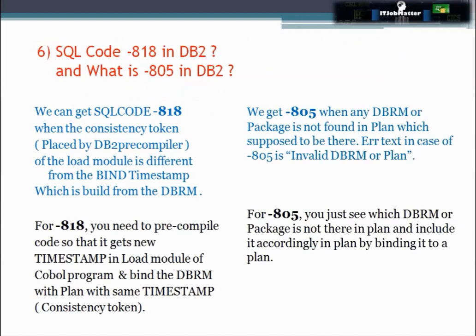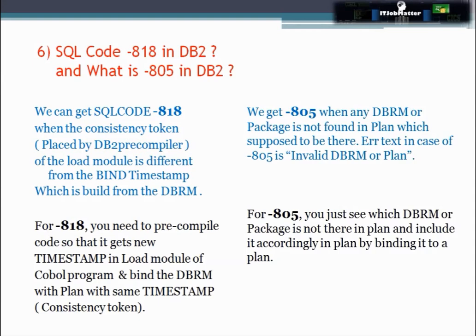In this question they are asking what is the difference between SQLCODE -818 and SQLCODE -805. So friends, we get SQLCODE -818 when the consistency token of the load module is different from the bind timestamp, which is built from the DBRM at the time of binding. But we get SQLCODE -805 when any DBRM or package is not found in the plan which is supposed to be there, and the error text in case of SQLCODE -805 is invalid DBRM or plan.